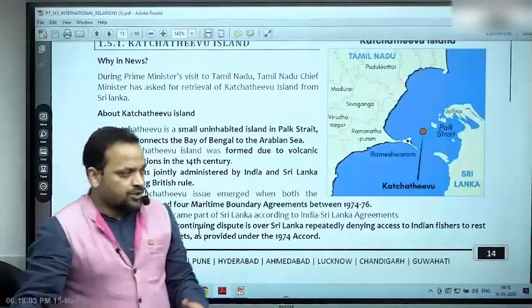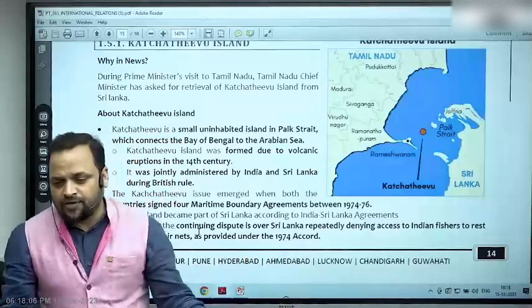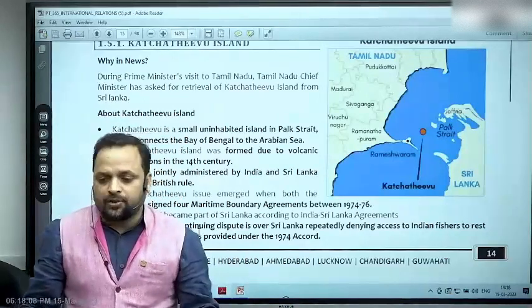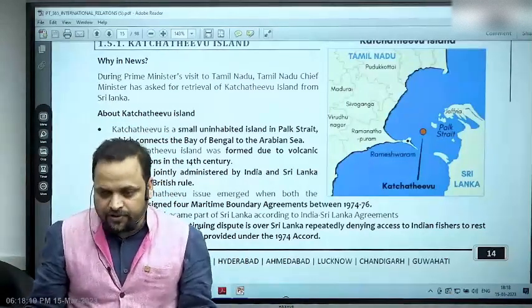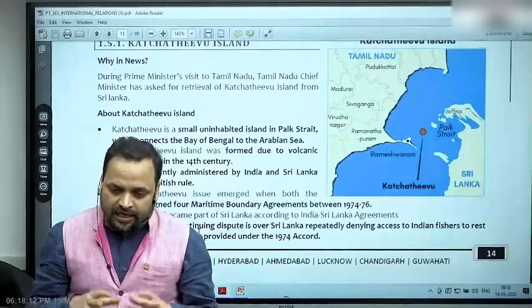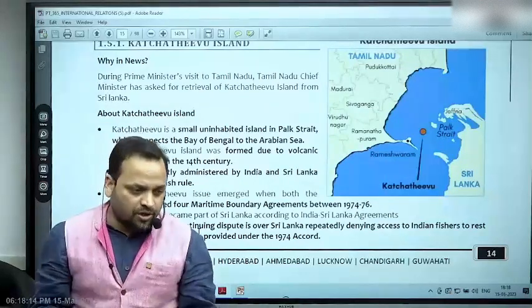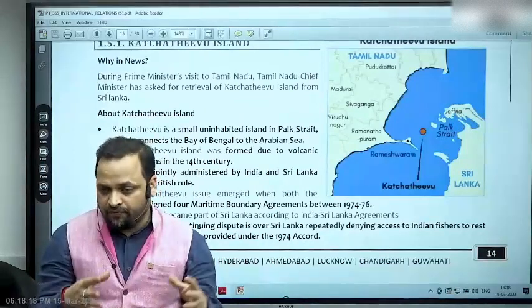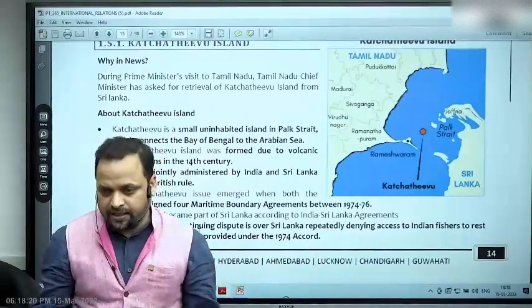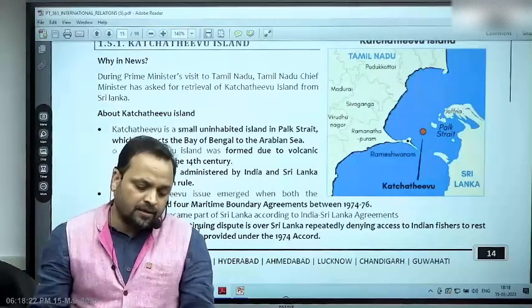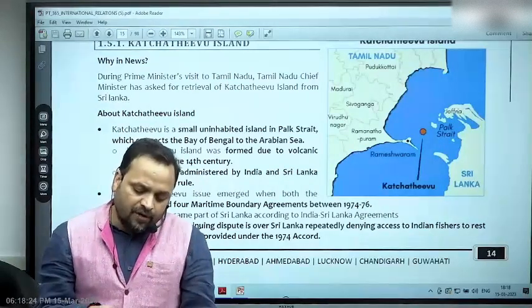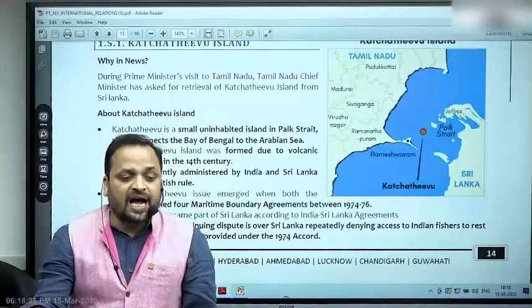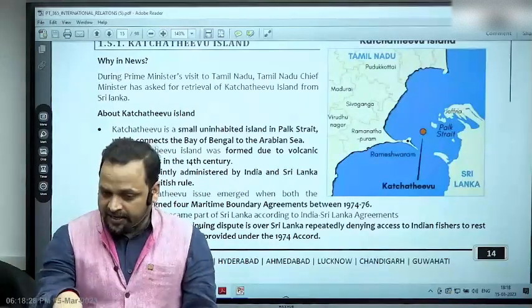Right? So Sri Lanka's concern is the sanctity of its maritime boundary, encroachment upon the livelihood of Sri Lankan fishermen, and also the environmental degradation caused by bottom trawling. What has India done? India has assured that we will phase out bottom trawling because we understand it is environmentally degrading, and we have also been working on various mechanisms to address or manage this issue.